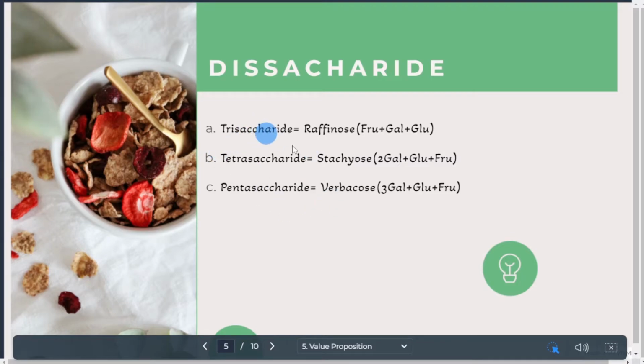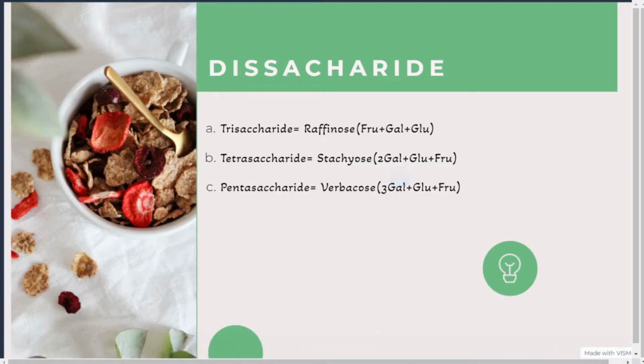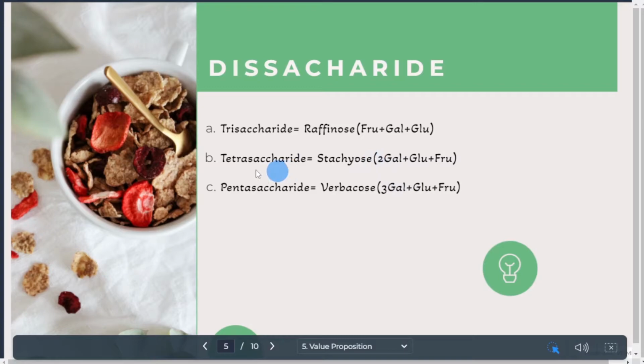An example of a trisaccharide is raffinose, that is fructose plus galactose plus glucose, and a tetrasaccharide is stachyose, that is 2 galactose plus glucose plus fructose. These are the products when they undergo hydrolysis. Now, tetra means 4, right? So 2 plus 1 plus 1, it is actually 4.